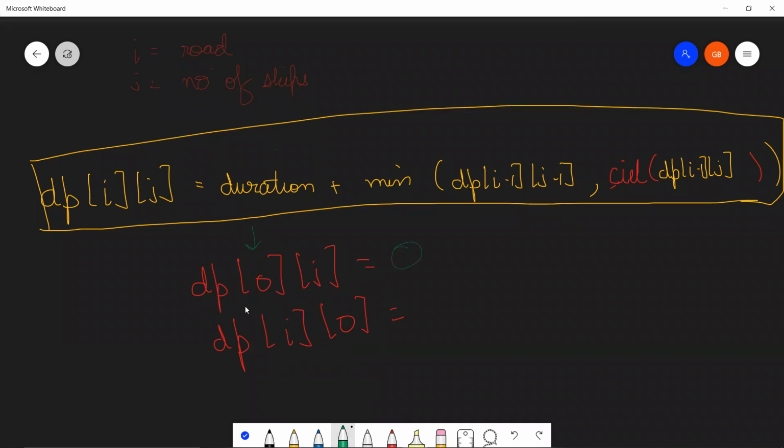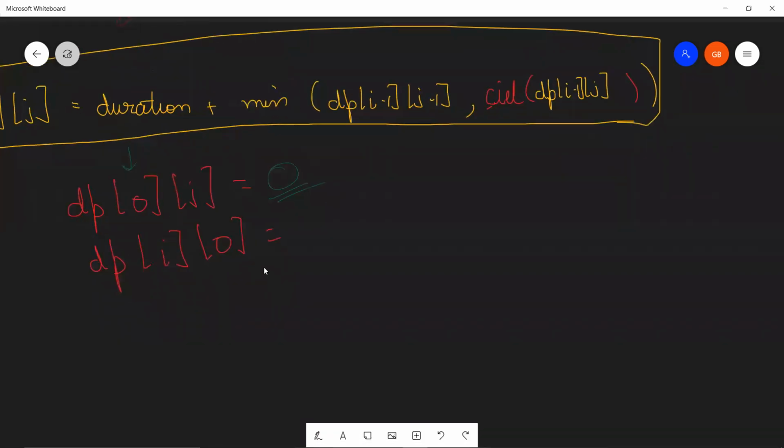It will be zero. See, if you don't have any road, what is the point of skipping and not skipping? What is the point of doing this question? You don't have any road. How will you travel? Zero. This was very easy to understand. Okay, tough part. So DP[i][0].